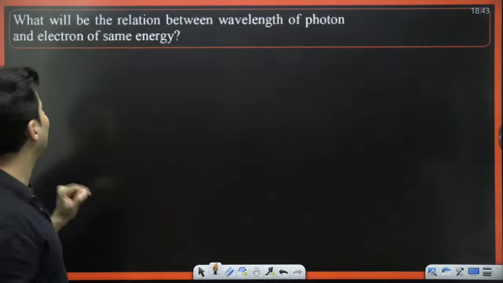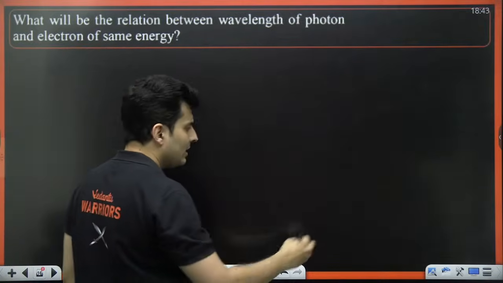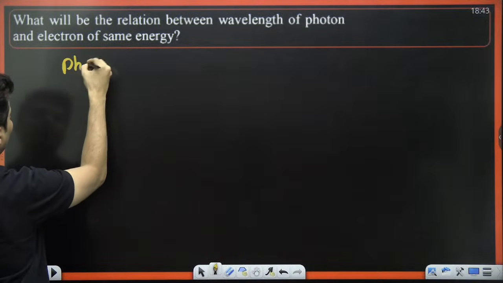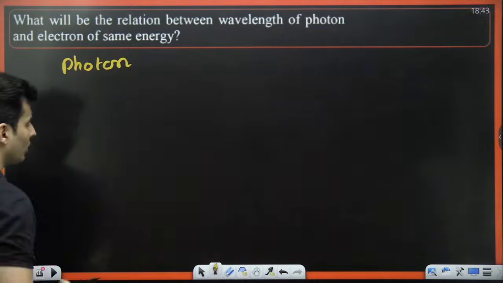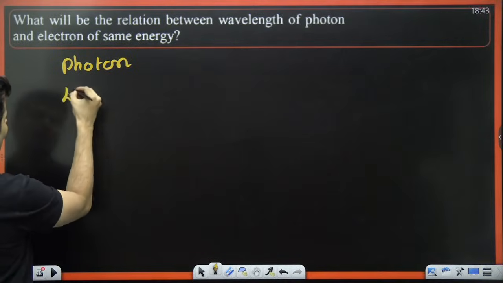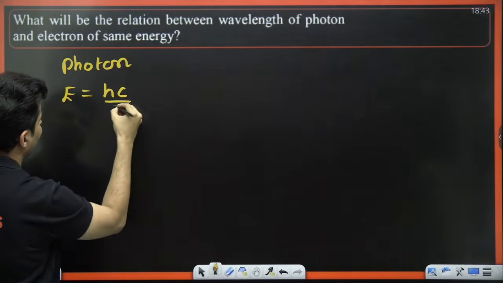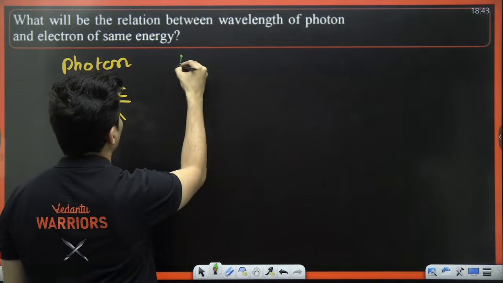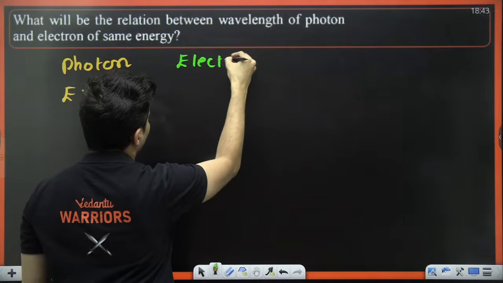What will be the relation between wavelength of a photon and electron of the same energy? Let's try to solve this question, my dear warriors. First, let's talk about photon. So energy of a photon is hc by lambda. Let's keep it on the sidelines. Let's go now to electron. So for electron,